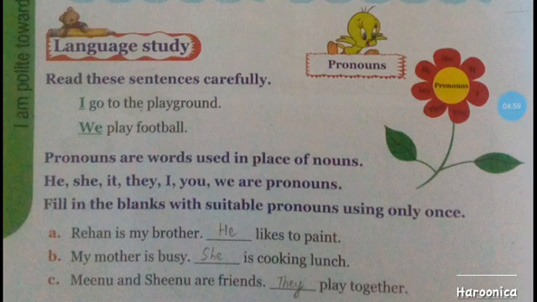Rehan likes to paint. Here Rehan is coming two times. It is repeated, so it does not sound nice to say the name frequently in all the sentences. So to avoid that, we are using a pronoun.